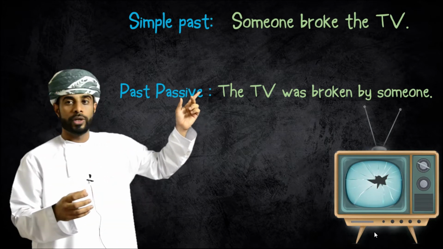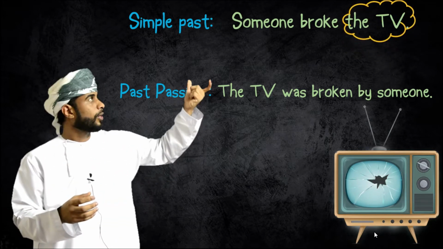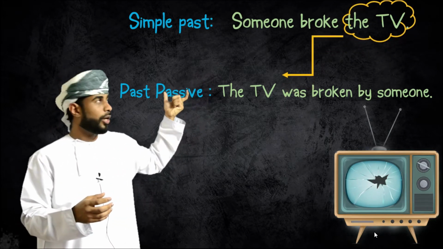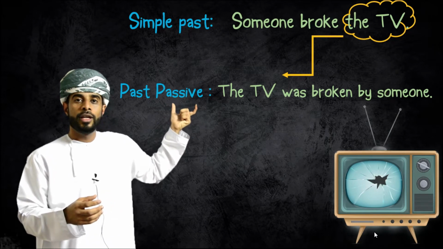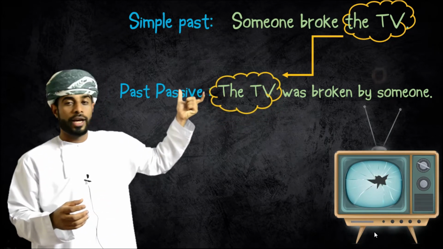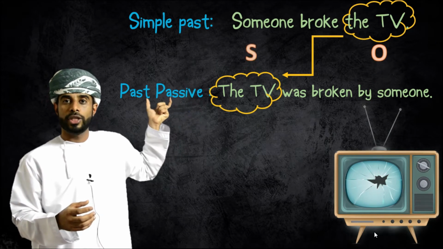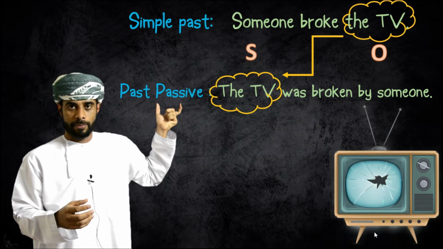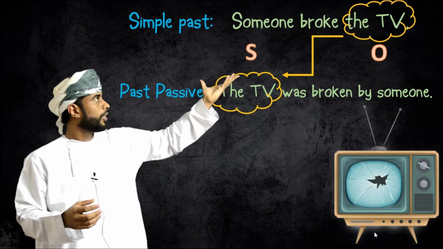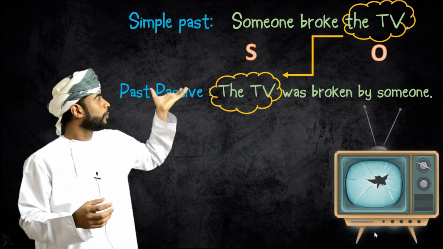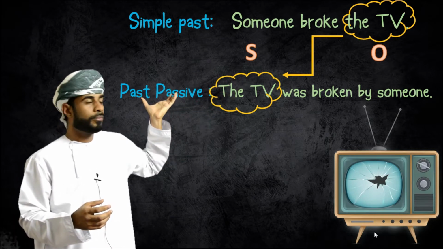Look at the word TV there. We moved it to the beginning of the sentence. It was an object. It moves to be a subject. This is the first step. We move the object to be the subject. Okay?